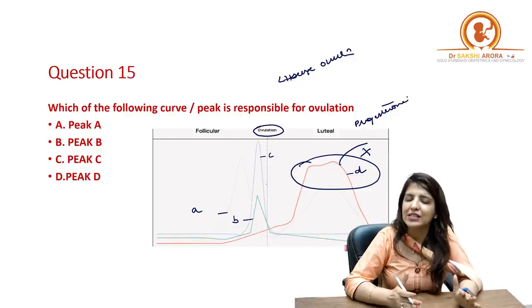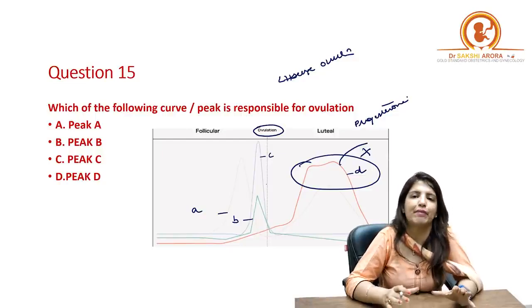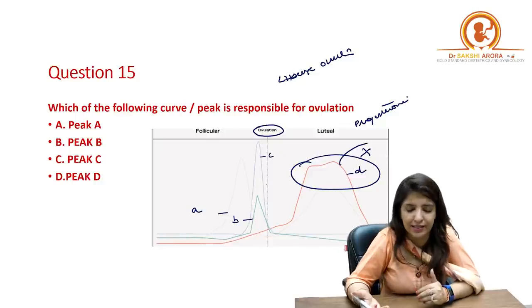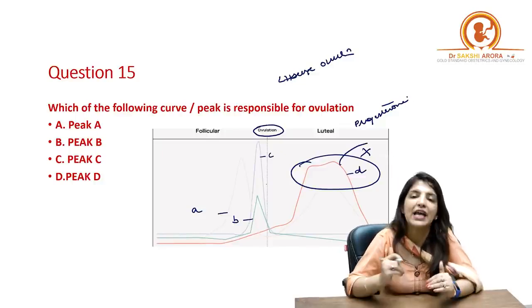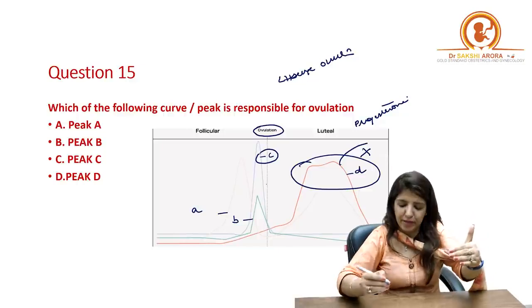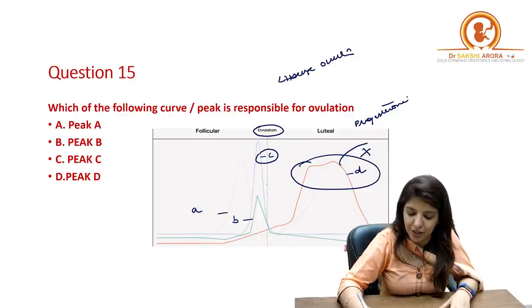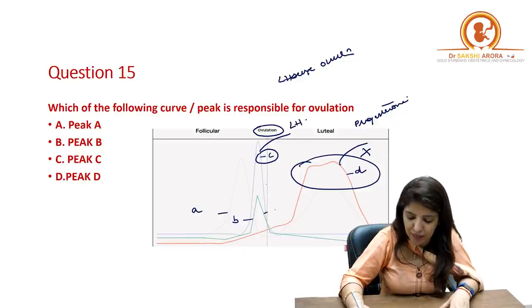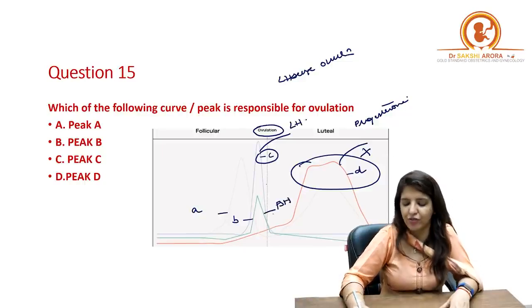Right? So ovulation is happening because of either peak C or peak B. Now I am seeing that peak C is much higher than peak B. That means it is peak C which is representing LH, and peak B is representing FSH.